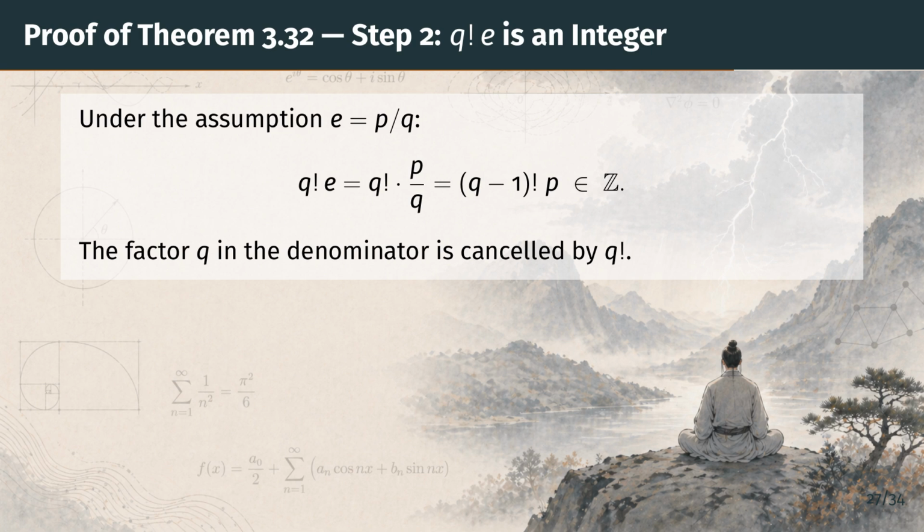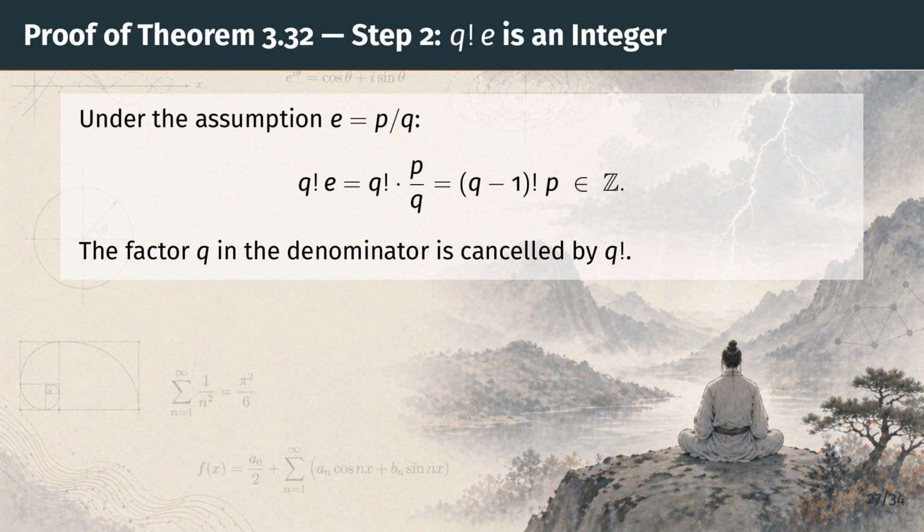Step 2. Look at q factorial times e. Under our assumption, e is p over q, so q factorial times e is q factorial times p divided by q. But q factorial contains the factor q. So the q in the denominator cancels, leaving (q minus 1) factorial times p. That is a product of integers, hence an integer. So q factorial times e is a whole number. This is the only place where the rationality assumption is used.